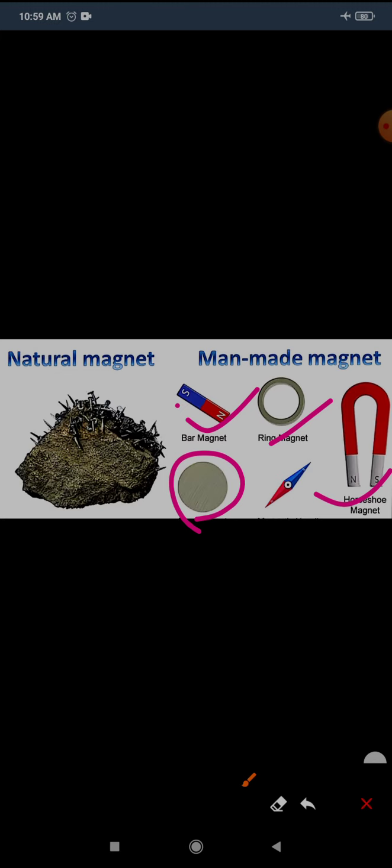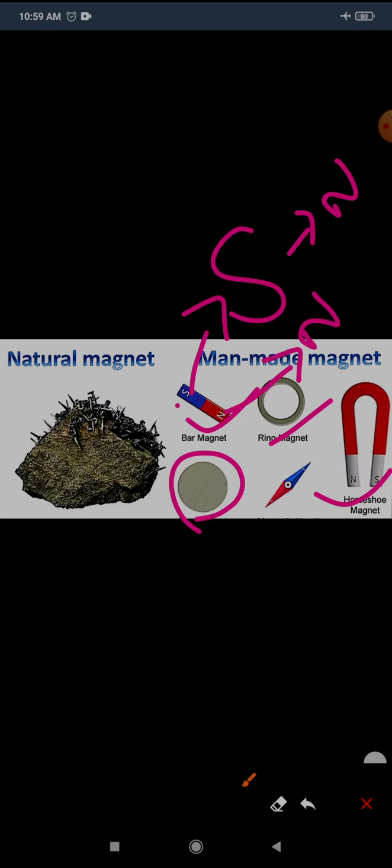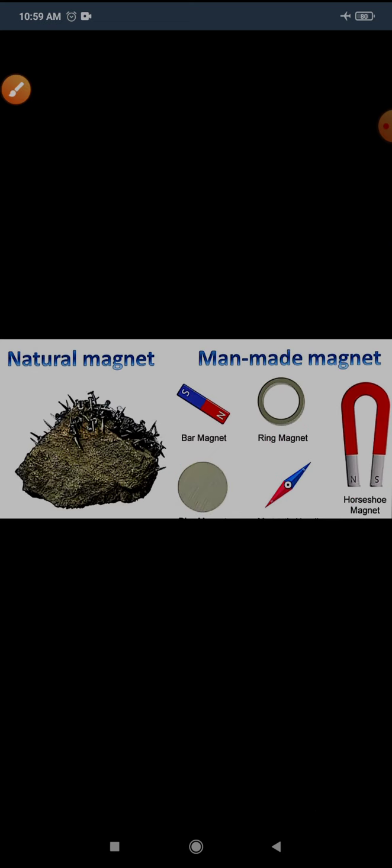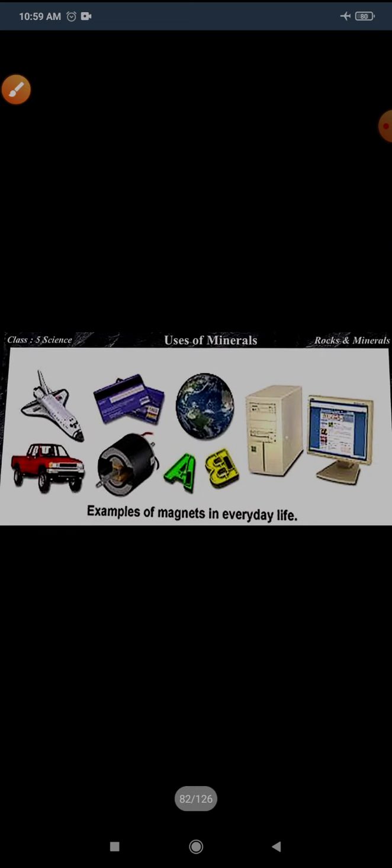All magnets have two ends called the north pole and the south pole. Here you can see S for south, so it will attract the north pole, and this is the north pole, denoted by N for north, and this pole will attract the south pole, as we have studied for the magnet. This is the magnetic property: it attracts the opposite poles.